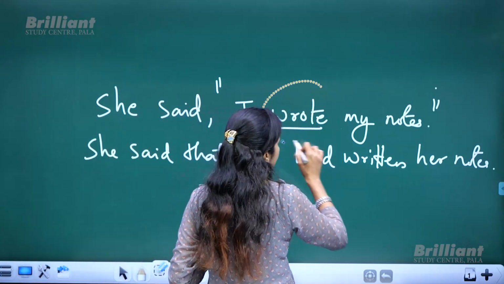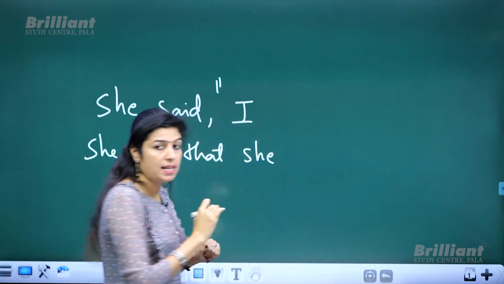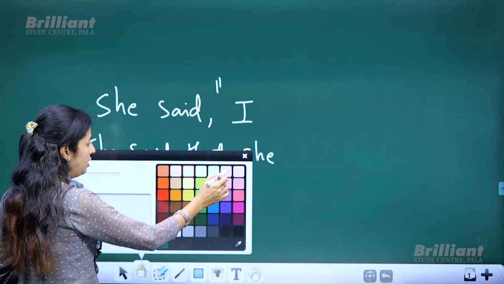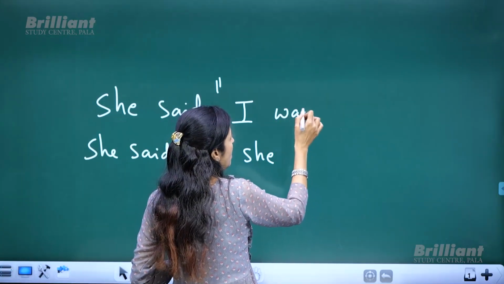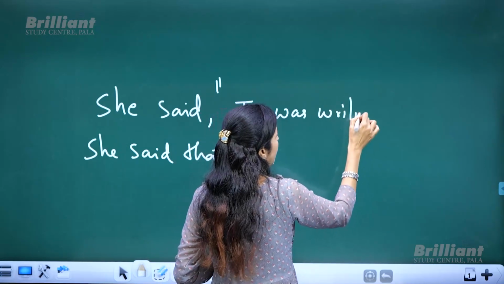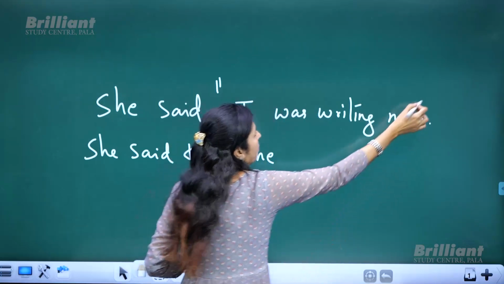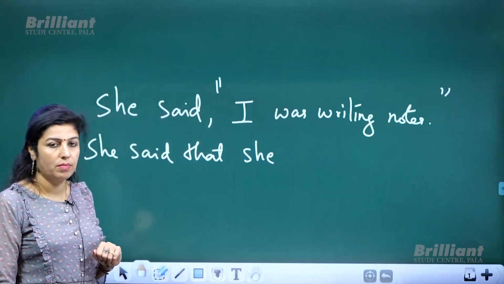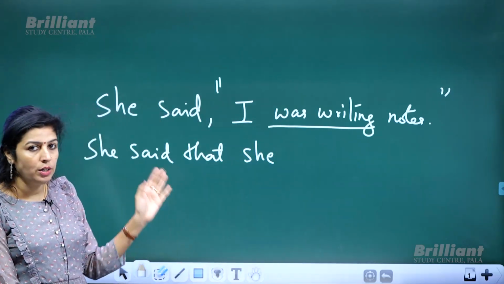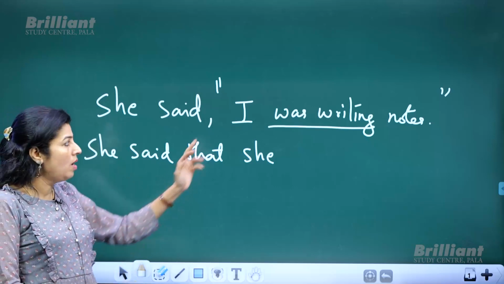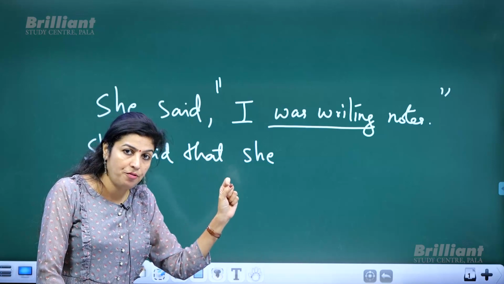Now, what about the second point? If it is past continuous, what change is to be made? Let us see. "I was writing notes." Past continuous. And according to the rule which we have discussed right now, past continuous should change to past perfect continuous.